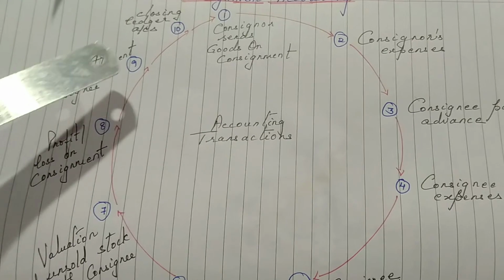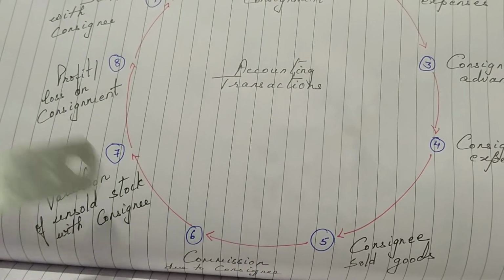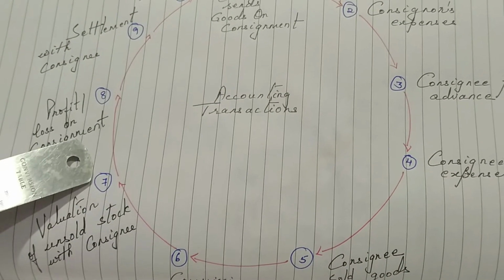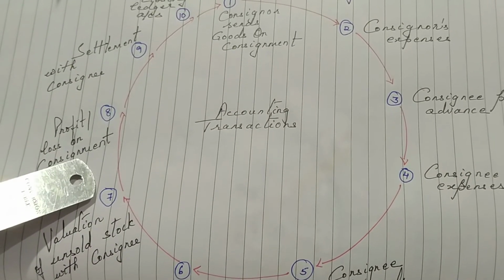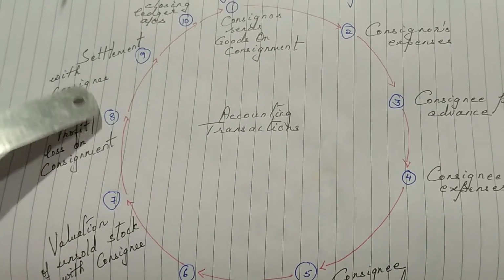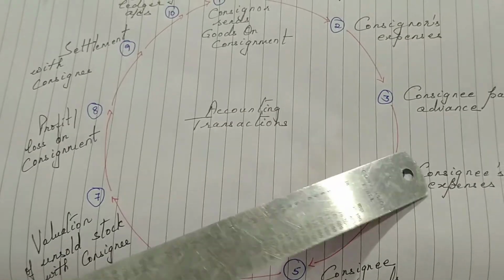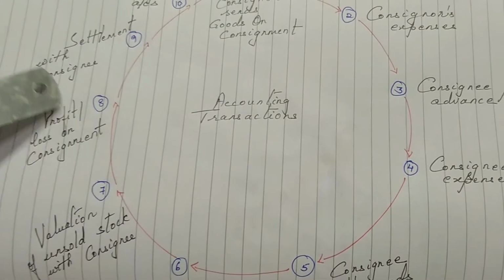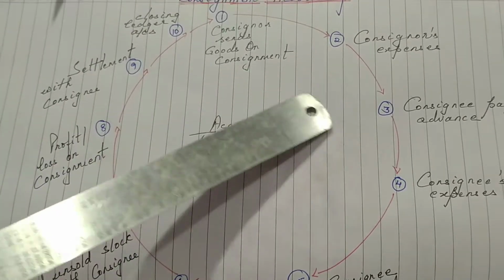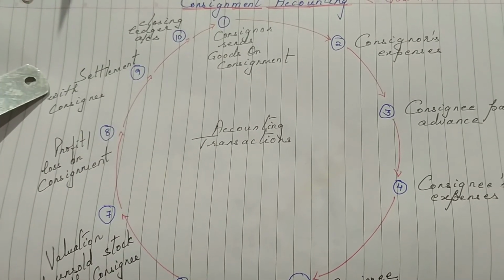Settlement with consignee means, okay, now the whole process is done, he sold it, we paid his commission, regarding the unsold stock he gave us a full account. We have also come to know the profit and loss which we have made on this consignment. Now the final settlement is with the consignee. After he has sold the items and taken out his expenses and commission, what is the amount that has to reach the consignor, and what are the amounts to be paid to the consignee. So this is about the settlement with consignee.